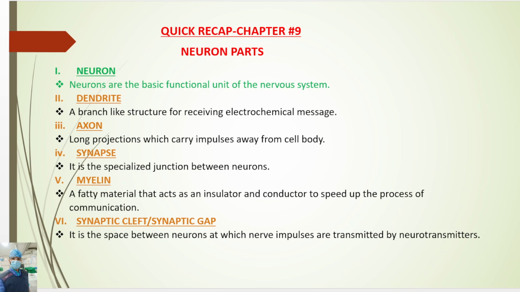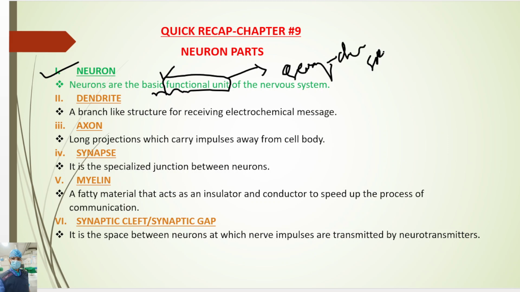So what is a neuron? Neurons are the basic functional unit. Functional unit means the part which takes part in the conduction of neurochemical or sensory chemical stimuli, the signals of the nervous system. So neurons are the basic functional unit.